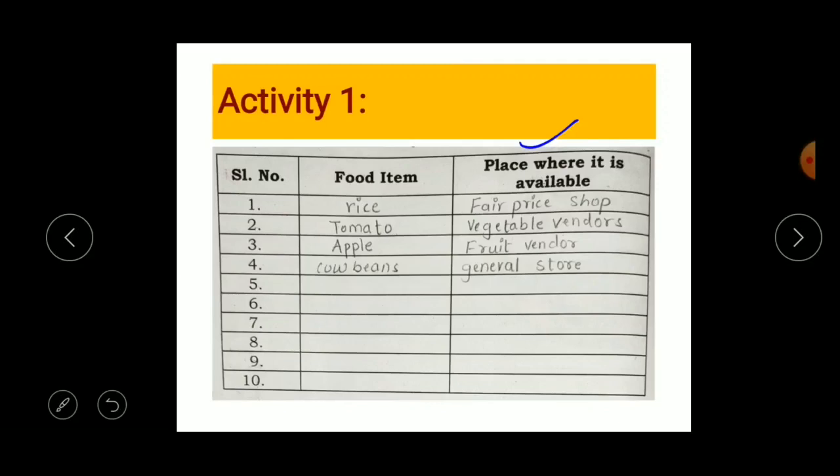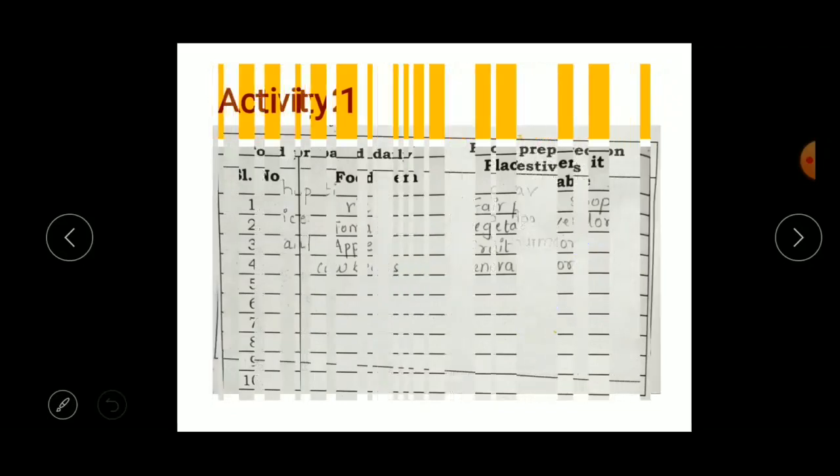The first one is rice. We get the rice from the fair price shop or from the general store, right? Next one is tomatoes. Usually we get the vegetables from the vegetable vendors. Next, apple is a fruit, so we get the fruits from the fruit vendors, right? Next, cowpeas: we get the greens or any masalas from the general stores. In the same way, you write the food items here and write down the places where they are available. Okay, now let's move to the next activity.